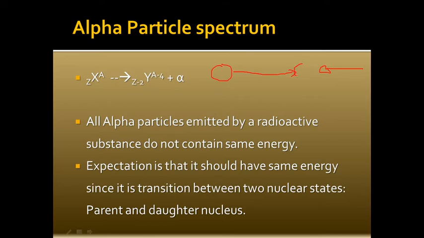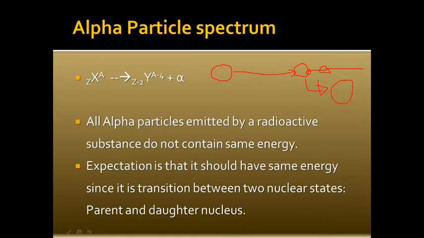Both of them can come closer, and then there'll be a point where they can fuse together and finally result in parent X. So alpha and Y can approach each other and fuse to form X, just as X can decay into Y and alpha.